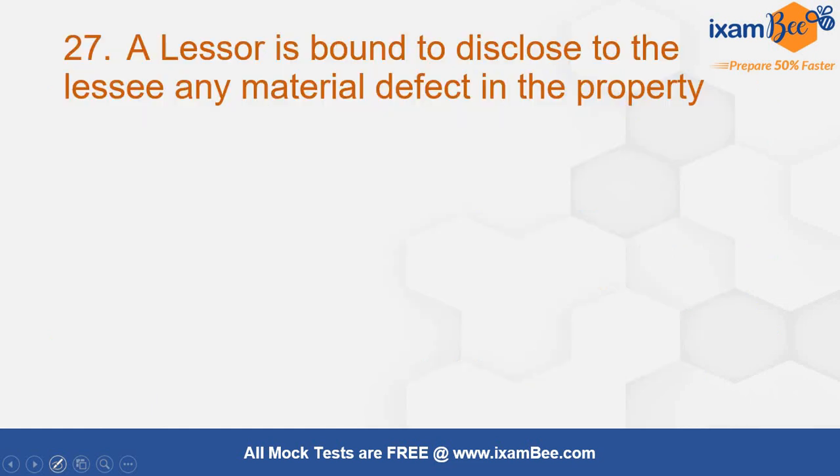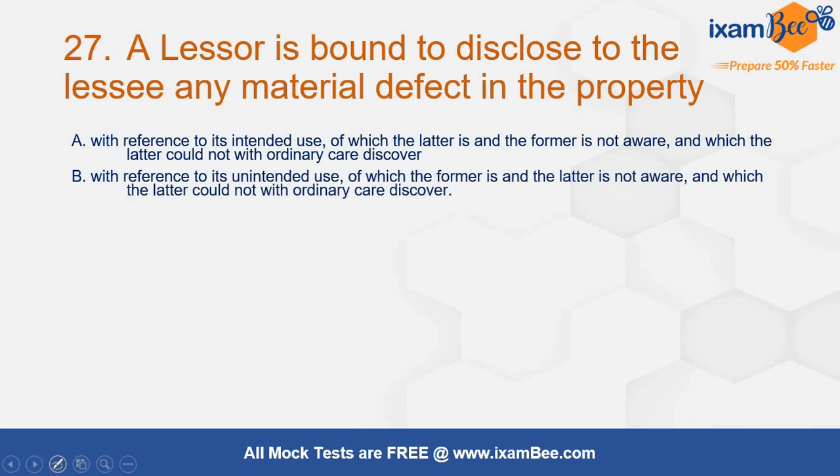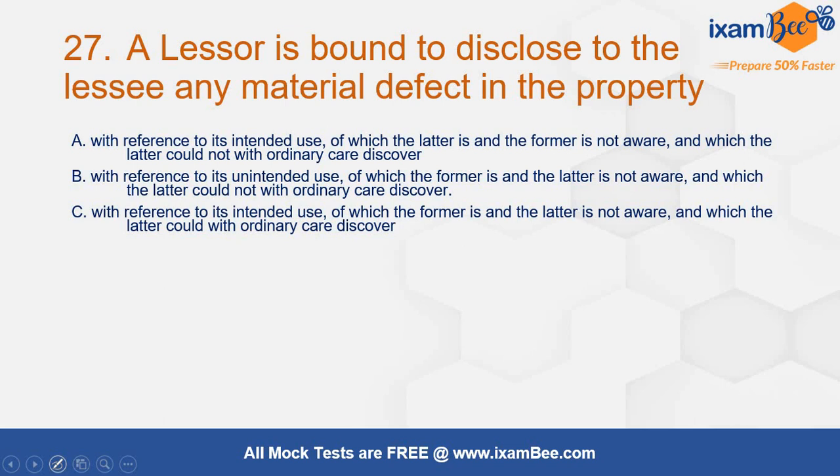A leaser is bound to disclose to the leasee any material defect in the property. Lease में से काफ़ी questions आपको देखने के लिए मिलेंगे कि be aware of this और अच्छे से करके जाइए. Lease with reference to the intended use of which the latter is and the former is not aware and which the latter could not with ordinary care discover. With reference to its unintended use of which the former is and the latter is not aware, and which the latter could not with ordinary care discover.